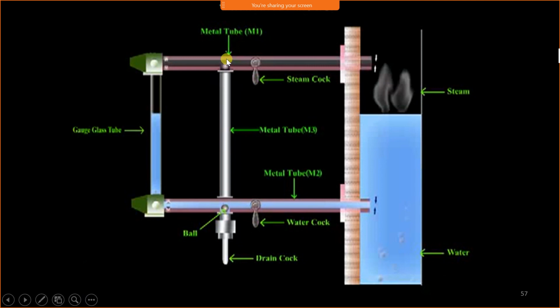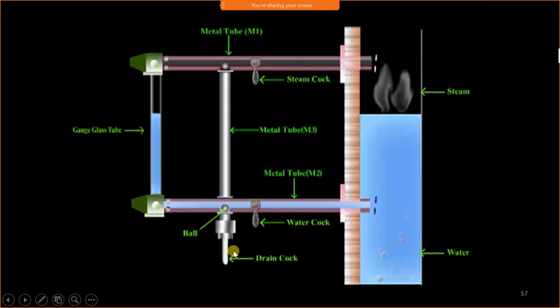Now two metal balls are given over here. Suppose this water level indicator breaks. These balls come over here and stop the movement of water.